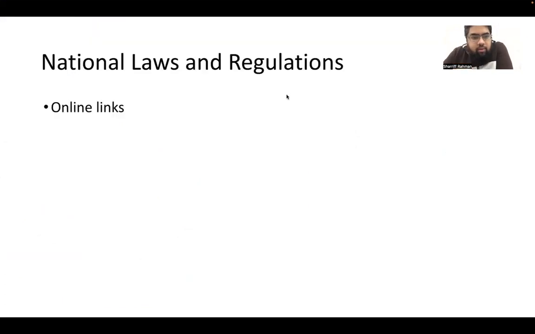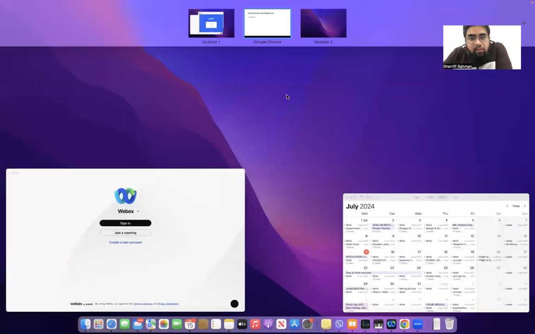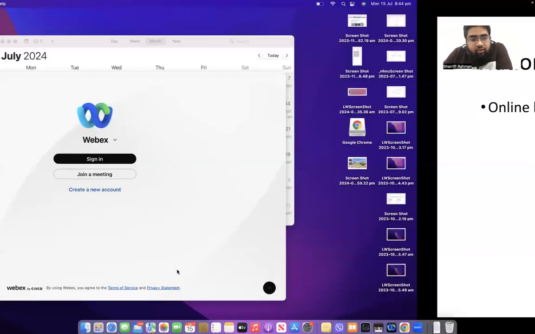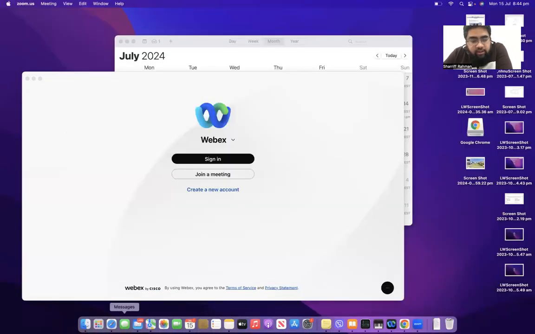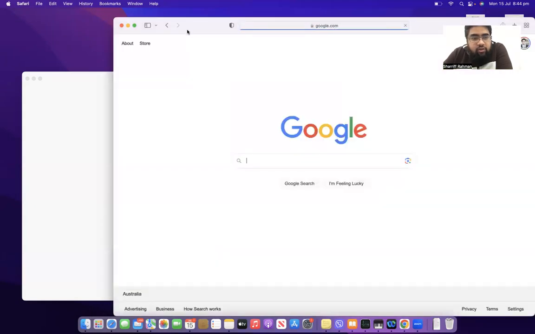The most common thing that came up was national laws and regulations and accessing these. So all of you should be able to access the national law and regulations. Your books are one way of accessing them, the physical books. Another way is electronically. We sent everyone an email with the national law and regulations with the links. If you go to that email and click on those links, you can access the most up-to-date national laws and regulations. If you're having trouble with that, we want you to contact us immediately so that we can assist you with that.